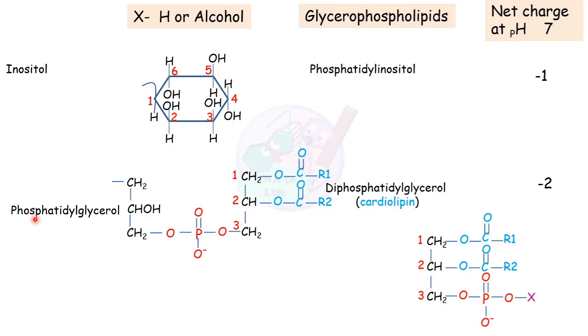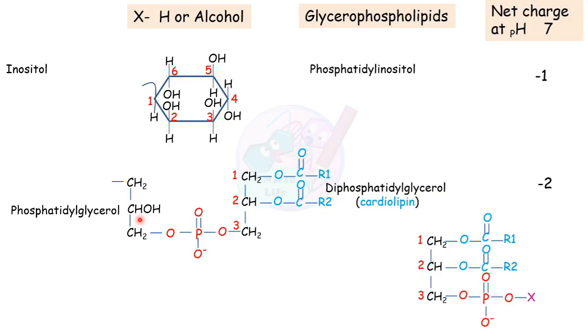Next one is phosphatidylglycerol. When phosphatidylglycerol is present as X here, it is called diphosphatidylglycerol, because this is one phosphatidyl molecule and this is another phosphatidyl. So this is diphosphatidyl, and now an extra glycerol is present here.